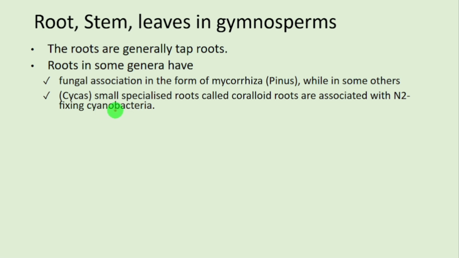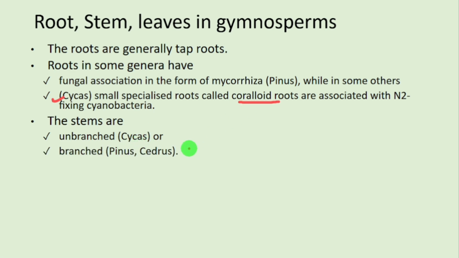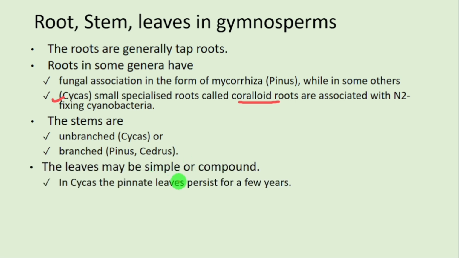In Cycas, small specialized roots called coralloid roots are associated with nitrogen fixing cyanobacteria. Cyanobacteria are blue-green algae. Note down this term: coralloid roots are seen in Cycas and mycorrhiza in Pinus. The stems are unbranched in Cycas and branched in Pinus and Cedrus. The leaves may be simple or compound. In Cycas, you will find pinnate leaves that persist for a few years.